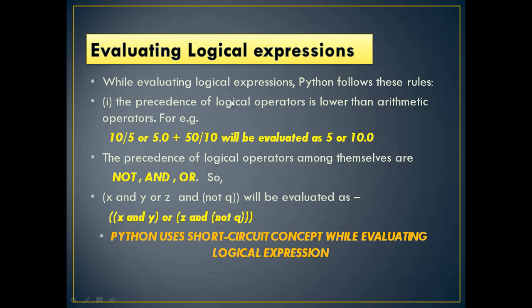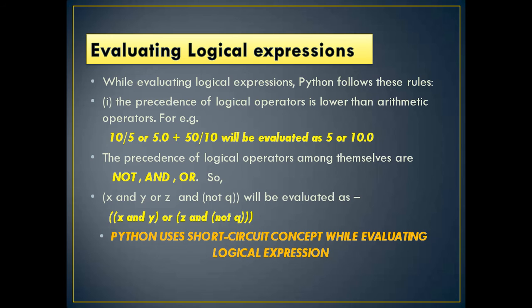Yes. Arithmetic operation 10 divided by 5 is 2.0, right? 50 divided by 10 is 5.0, so 2.0 or 5.0, it will be 5.0, plus 5.0, it will be 10.0.